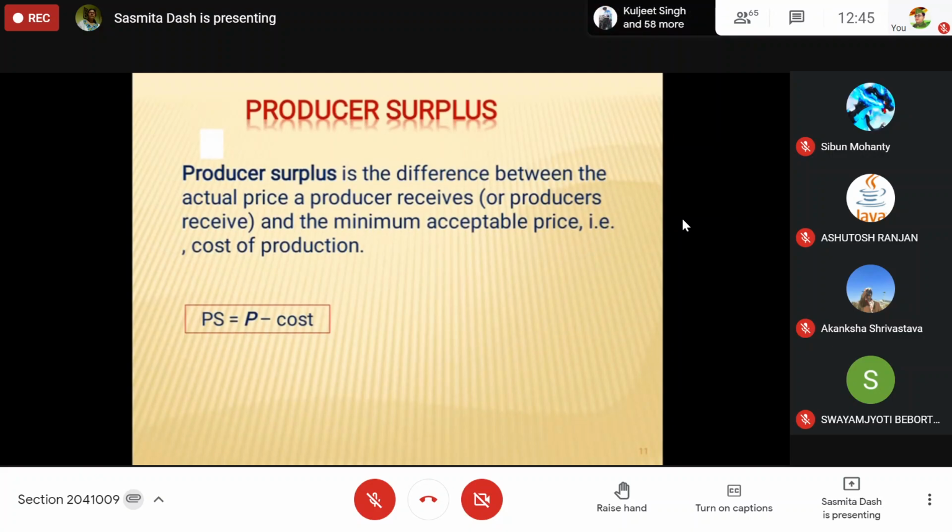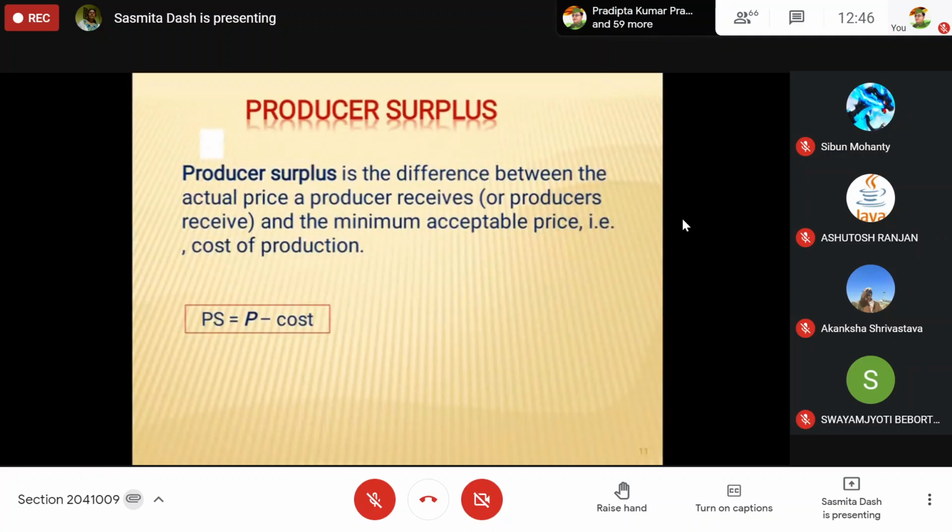So producer surplus, when we calculate it, is how much the producer is incurring as a cost on the good and how much he can get in return. Before going to the more complicated discussions, suppose a 1 cup ice cream